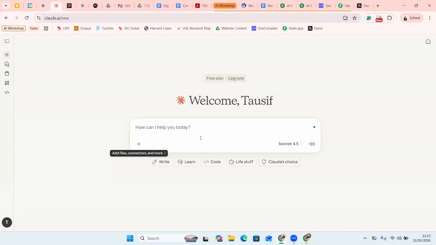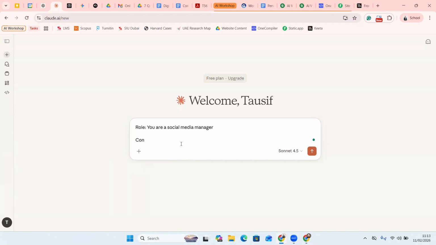Now, because I've already given a lot of context about me, the responses will also match what I'm looking for, right? So let's say I will give a task. Remember the prompt that I told you, you have to use the same. First is role. So I will say you are a social media manager. Okay. Then comes context. So the context is I need a content plan for Instagram.